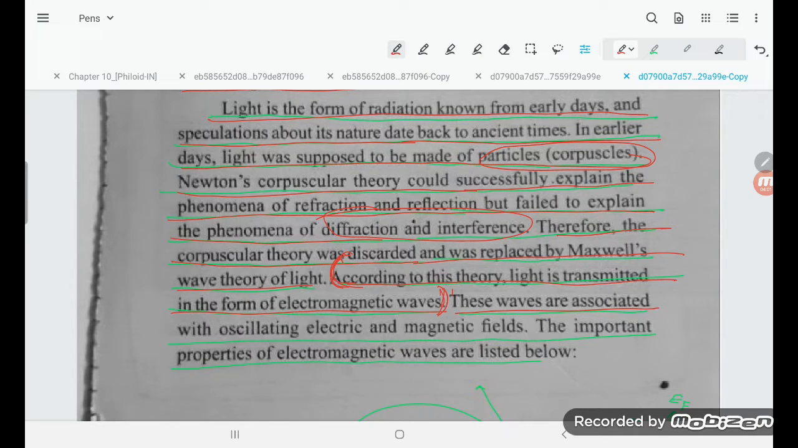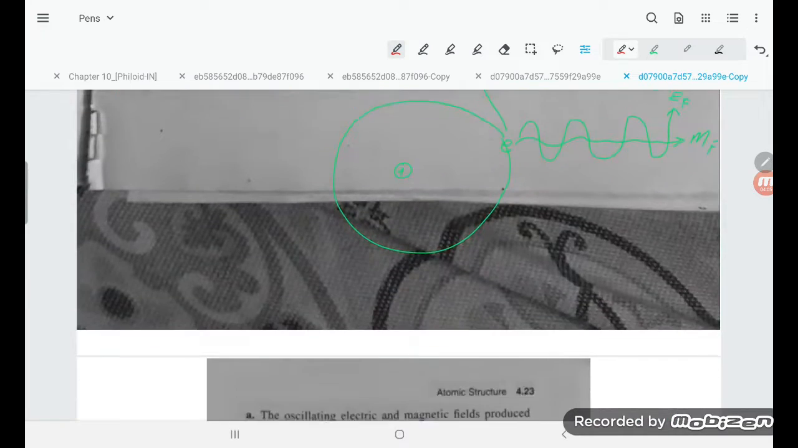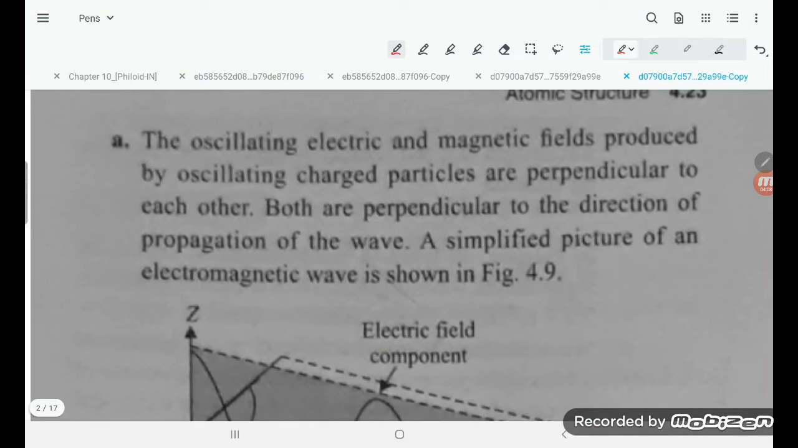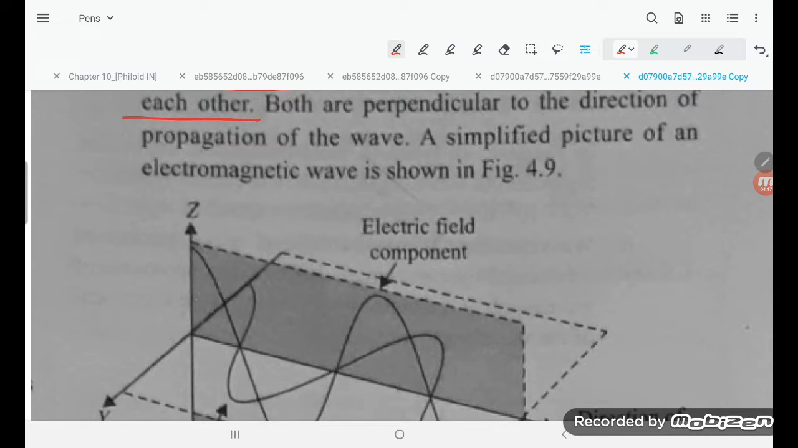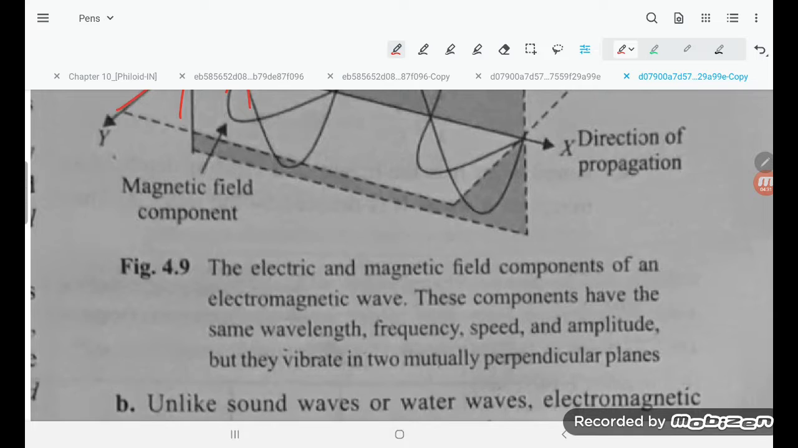These waves are associated with oscillating electric and magnetic fields. And what is the important point here? The oscillating electric and magnetic fields produced by an oscillating charged particle are perpendicular to each other. So you can see these waves are perpendicular. Both are perpendicular to the direction of propagation of the wave, and the simplified nature of the electromagnetic wave is shown. So both are perpendicular.